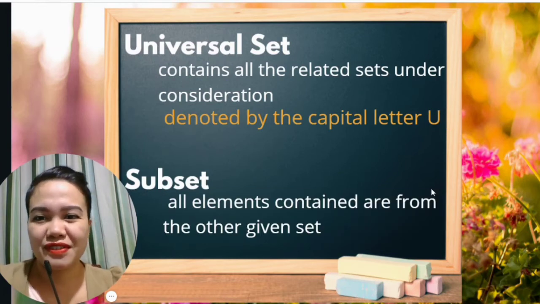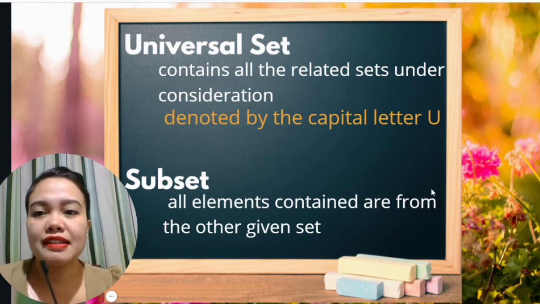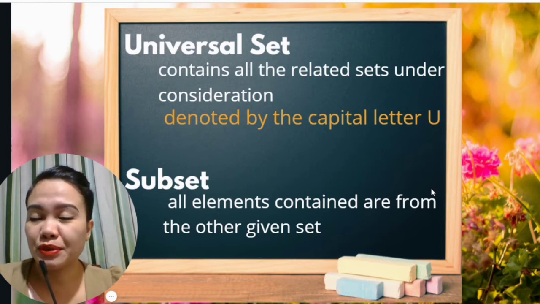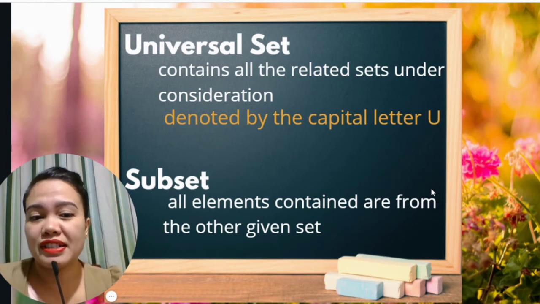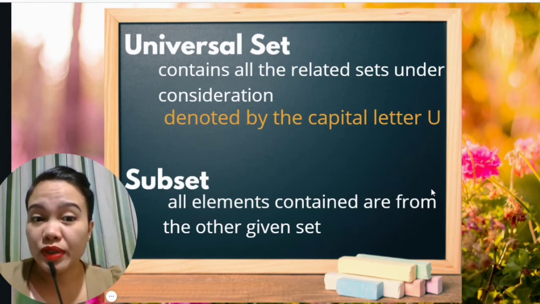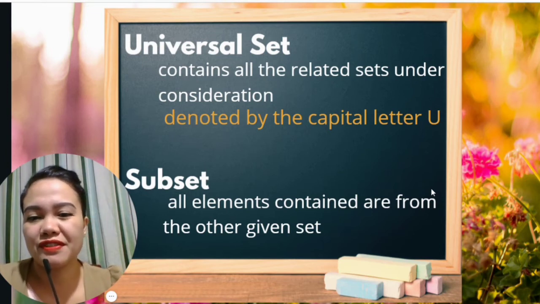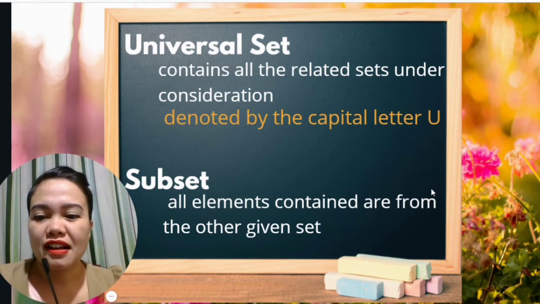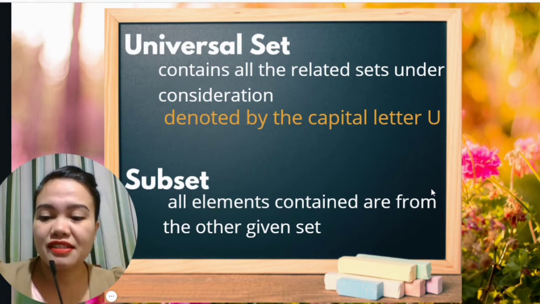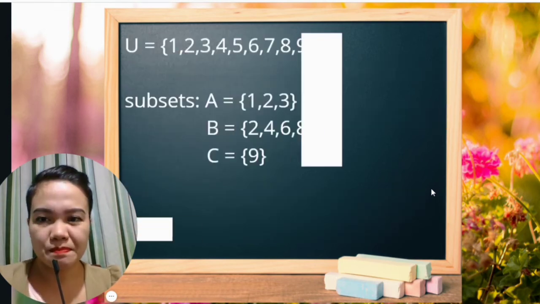Moving on, let's have the universal set. This refers to a set that contains all the related sets under consideration and is denoted by the capital letter U. So that means of all the letters in the English alphabet, U is already taken. So that will automatically serve as the name for the universal set. And another one, we have the subset, which means a set with all elements contained are from the other given set. So let's look at some examples.